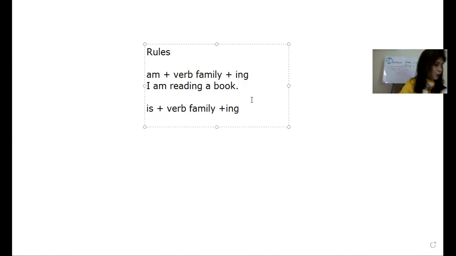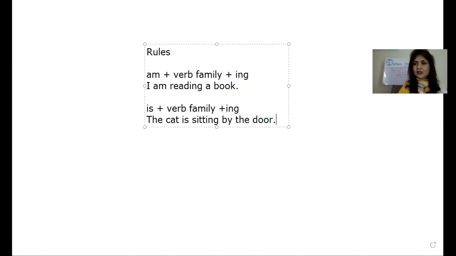Suppose you can say the cat is sitting by the door. The cat is sitting by the door. Sit is a verb, so I have added ing with that. So is plus verb family plus ing, like the cat is sitting by the door.